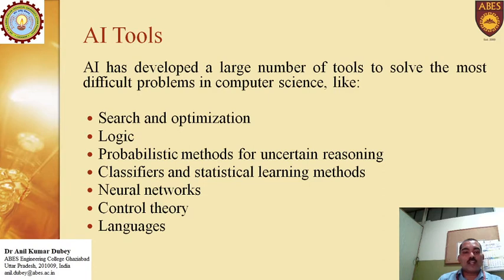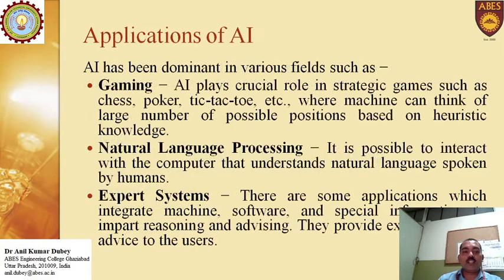Some tools are search and optimization, logic, probabilistic methods for uncertain reasoning, classifiers and statistical learning methods, neural networks, control theory, languages. Now, applications of AI in gaming areas.